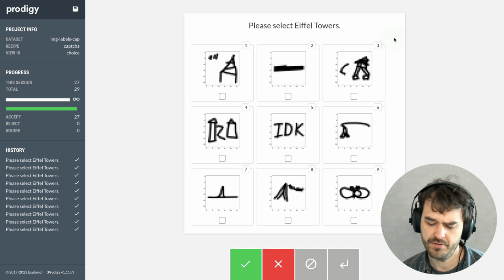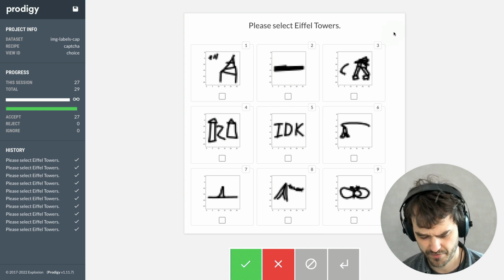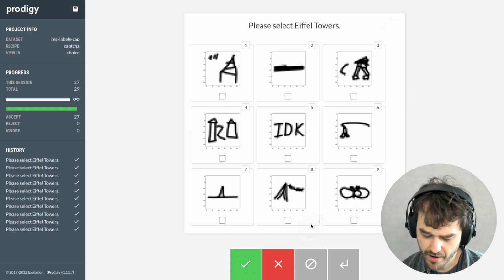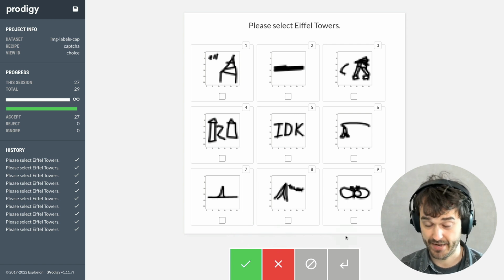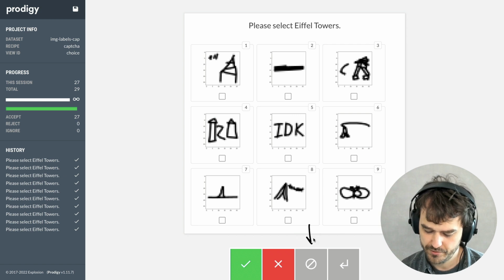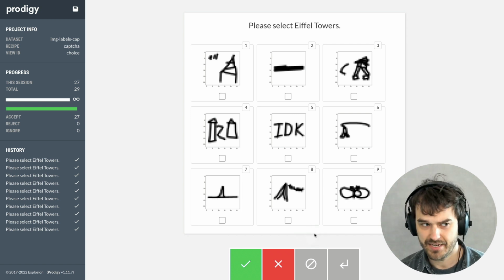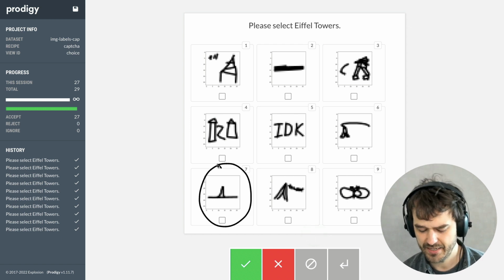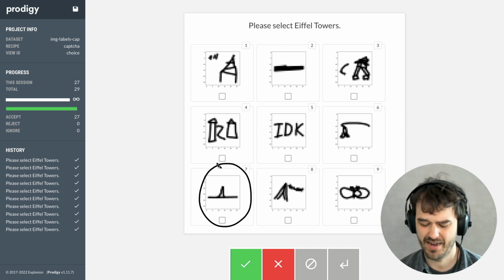But I have also observed that there's a downside to labeling with this interface. It's not necessarily perfect, and the reason is that I cannot skip. In the bar that you see over here, you are able to accept, reject, and go back if you think you've made a bad label, but you're also able to skip an example. Let's say, for the sake of argument, that I'm not sure if this is a very clear example of the Eiffel Tower, but it's also not really a clear example of not the Eiffel Tower.